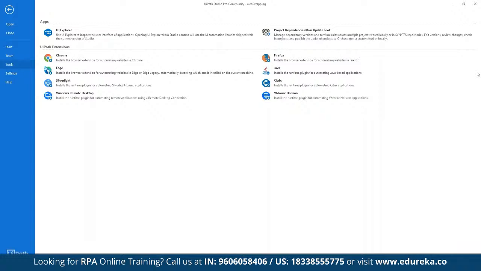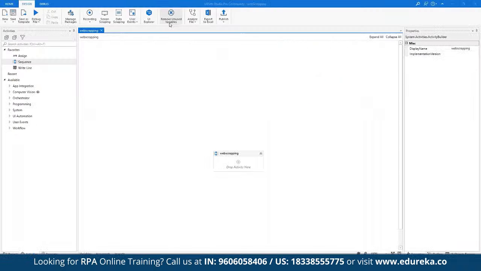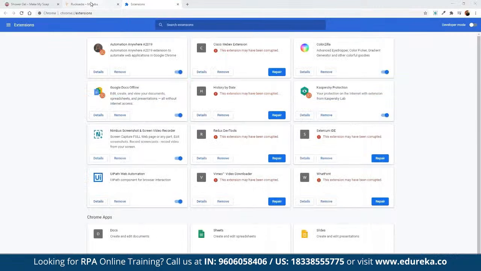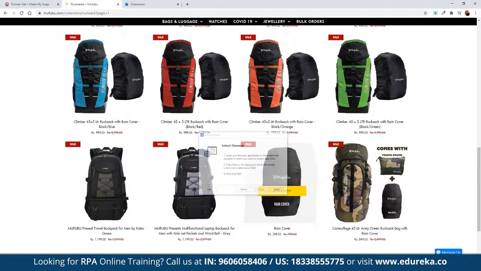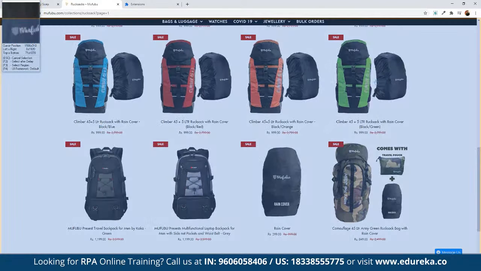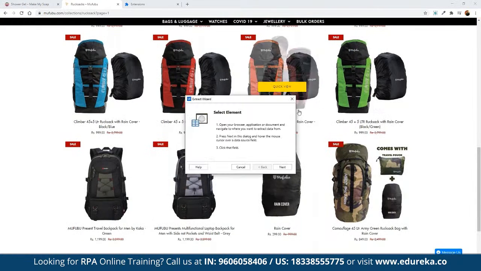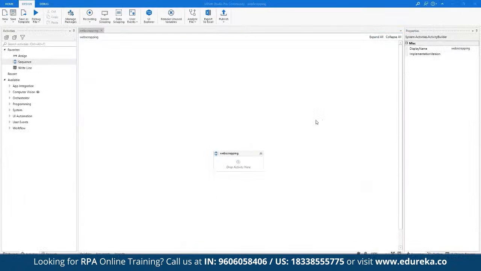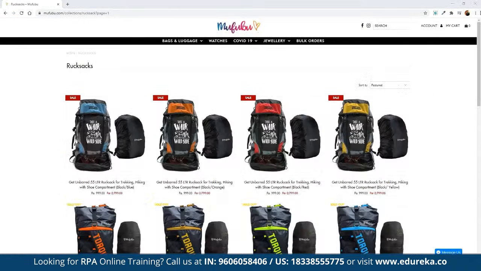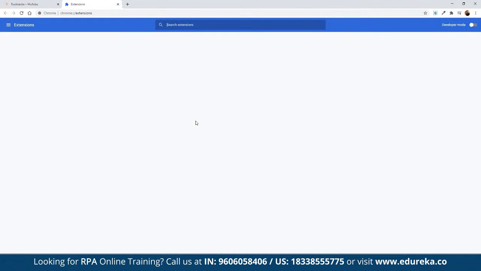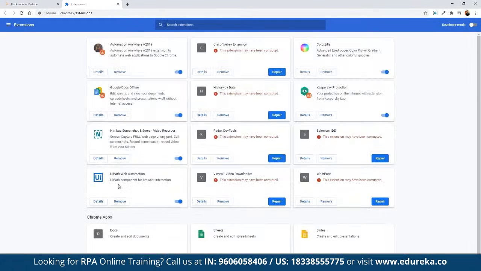Once we have the plugin installed, we can come back to UiPath and go to data scraping. Under data scraping, we first have to open the domain, and then click on next. Since we enabled the extension after loading the website, we may have to refresh the browser so that the plugin is available. Let's close the browsers, open up a new window, and type in the domain name. Let's check if the extension is enabled. We have UiPath, okay, this is enabled.